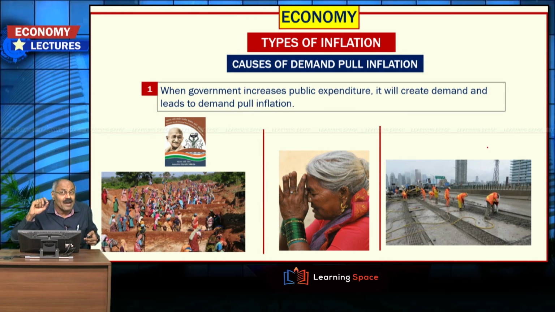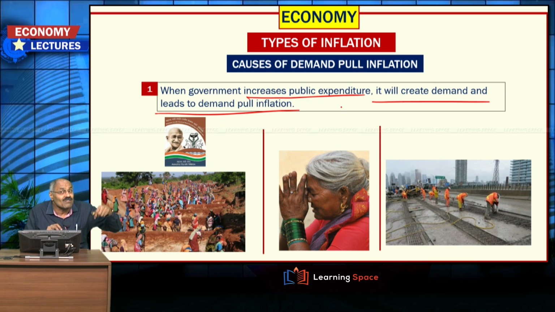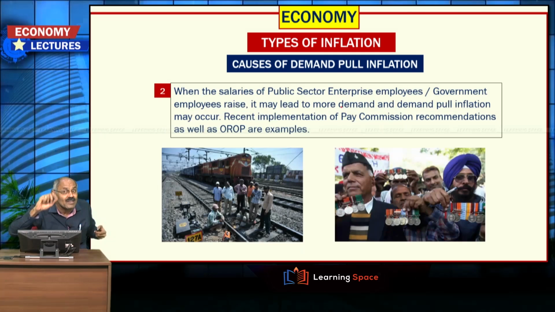Then, causes of demand pull inflation. When the government increases public expenditure, it will create demand and lead to demand pull inflation. So, when the government increases its expenditure, demand will increase and it will lead to demand pull inflation.